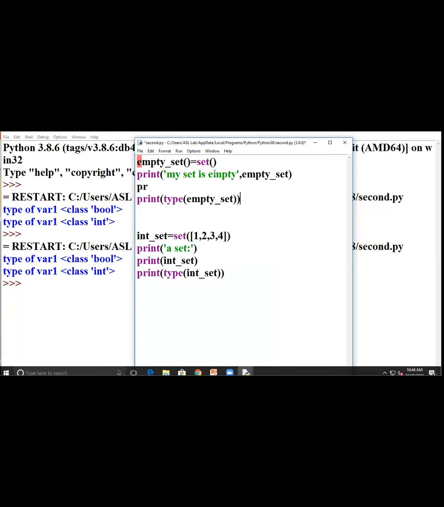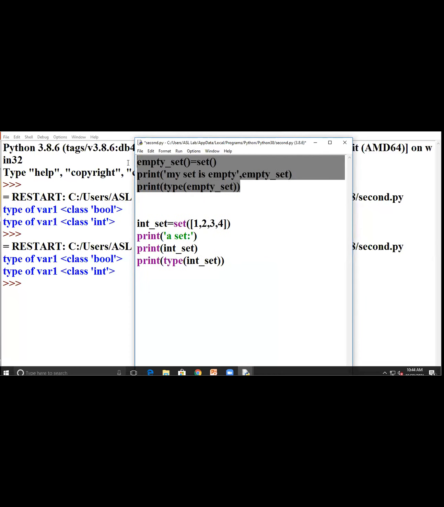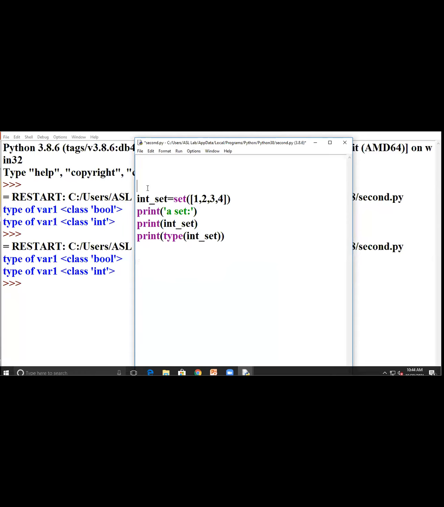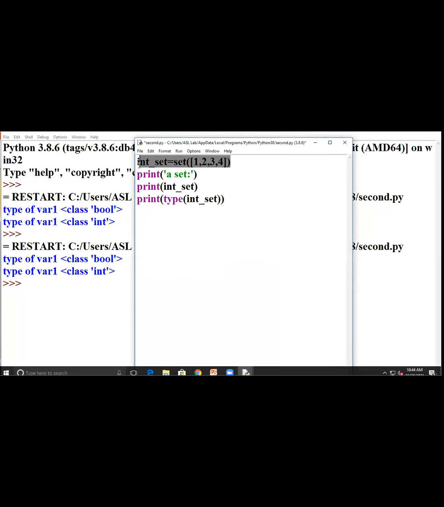So here you have to see, in the first line I declare one set of integers.